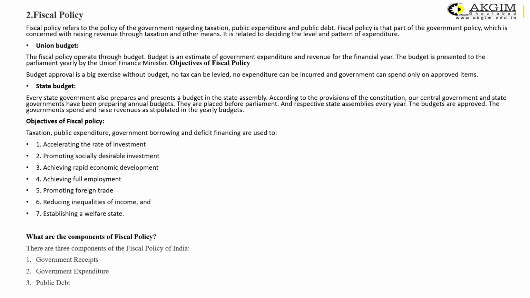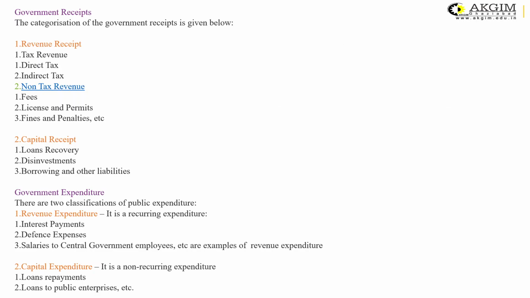There are three components of the fiscal policy. It may include government receipts, government expenditure, and public debt. Let us first understand the government receipts, from where the government is getting the money to spend on the development of their nation. The first source is the revenue receipt, the second is the capital receipt.